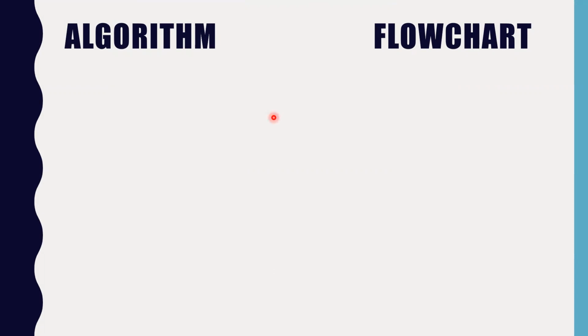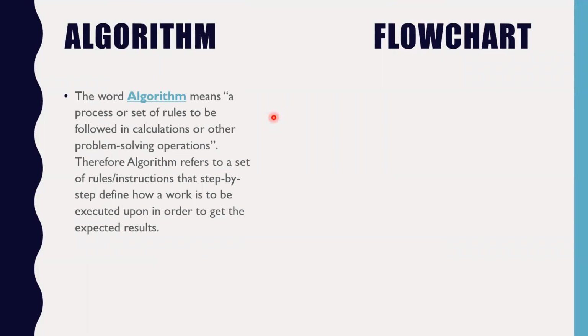After that, you make the program. So let's understand all the things one by one. Algorithm means a process or a set of rules to be followed in calculations or other problem solving operations, which means whenever, let's say you want to make a calculator, or we can say not a calculator, you want to check whether a person is above 18 or not.